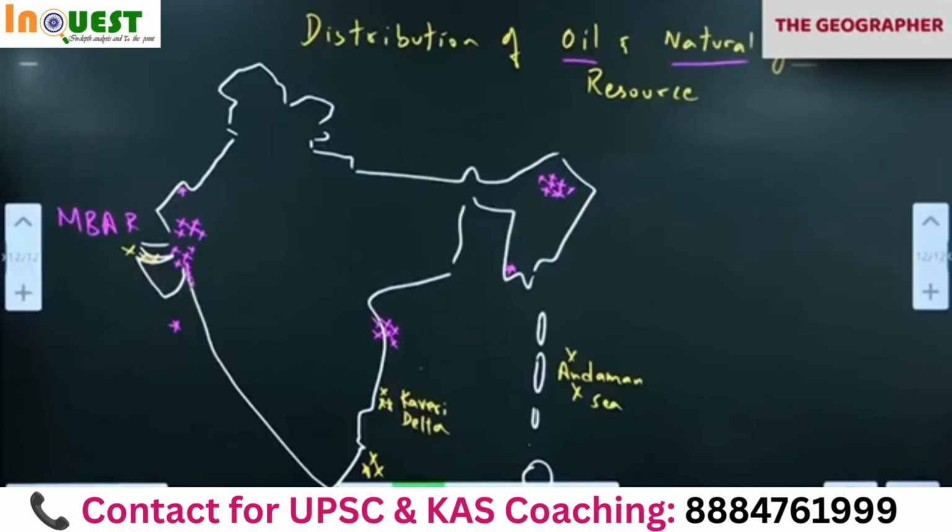In these places, oil sediments have been discovered. That means in future, we are going to expect new wells here also. The color I have used for the new future is yellow. Existing ones I have used pink. You can notice.